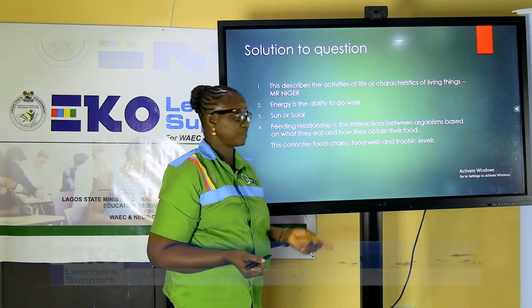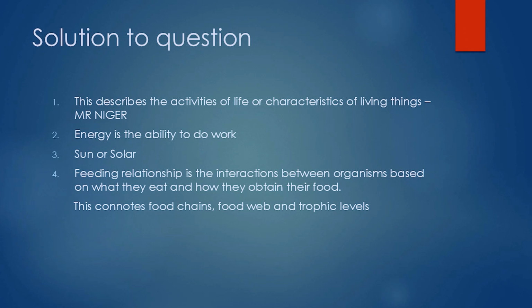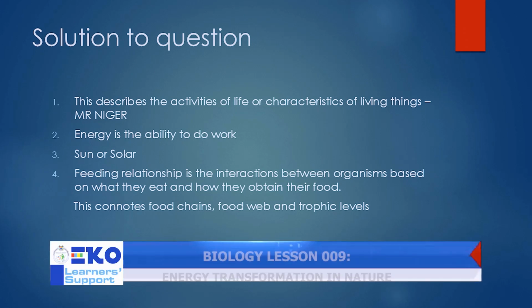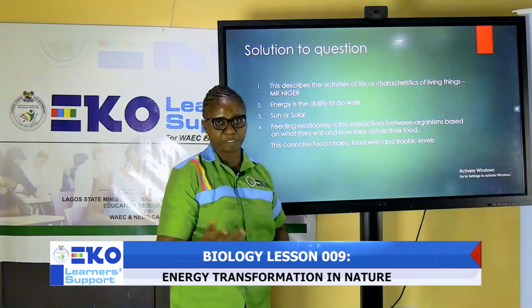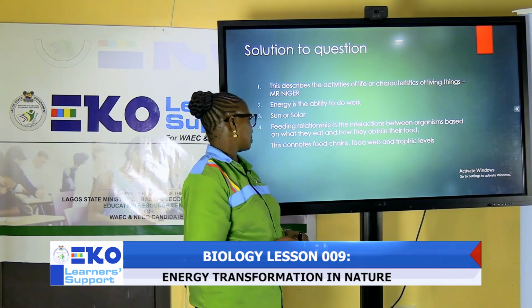The next question is, we are asked to define energy. And what does it mean? Energy is the ability to do work. The third one asks for the ultimate source of light or energy in an ecosystem. And we have it as the sun, or solar energy. Remember, plants use this to produce their own food.